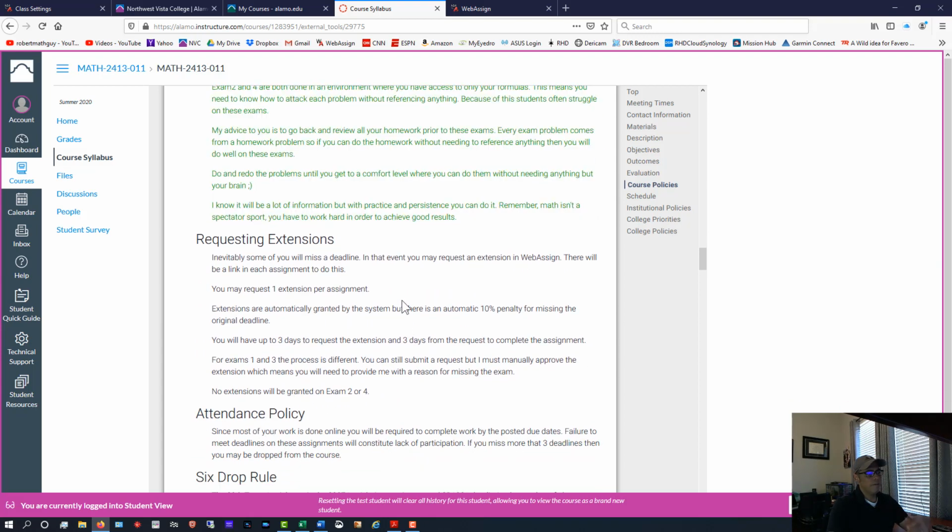Okay, so there's some stuff here about extensions. You might miss a due date for homework. That's fine. If you're not going to make a due date for the homework assignment, wait for it to expire. Once it expires, there will be an option for you to request an extension. You can request an extension, but there will be a penalty. I think it's a 10% penalty, and then it'll give you a couple of days to finish the assignment. So if you're going to miss a homework assignment, don't worry about emailing me or texting me. Just wait for it to expire and then go request the extension.